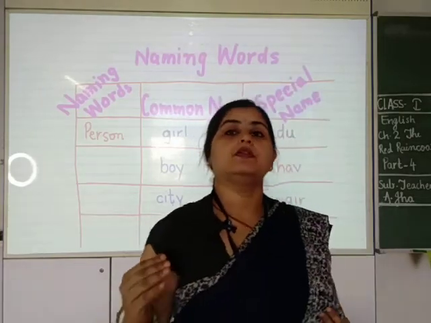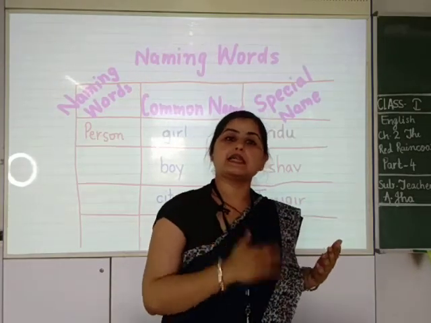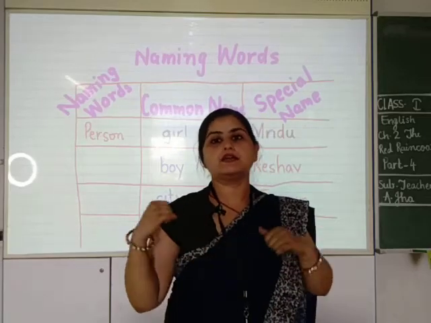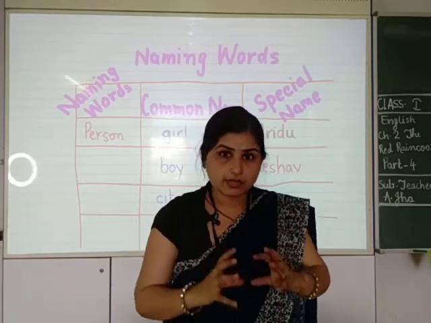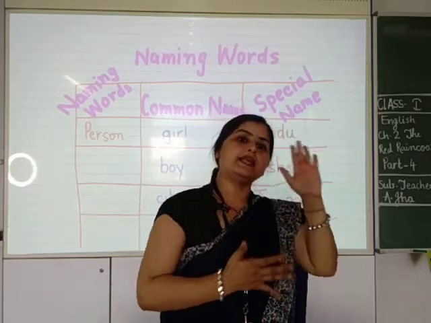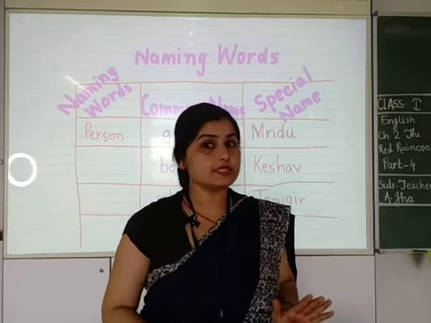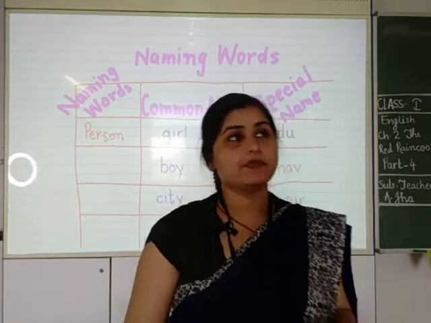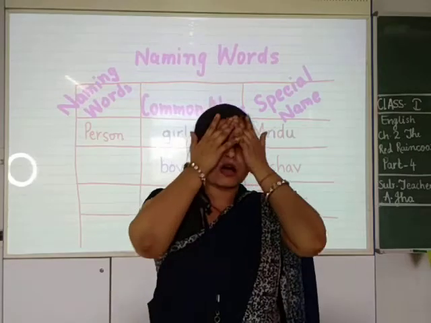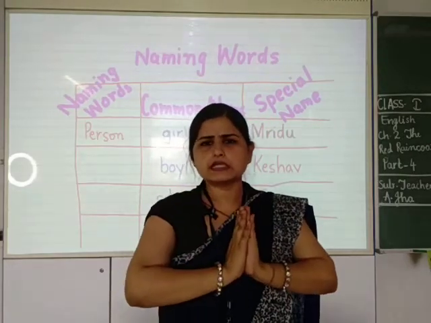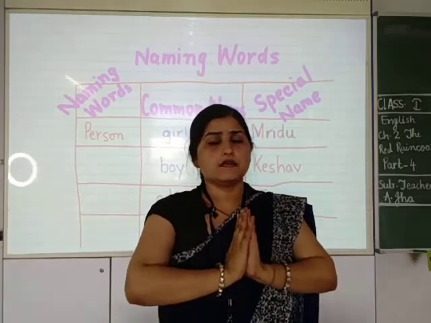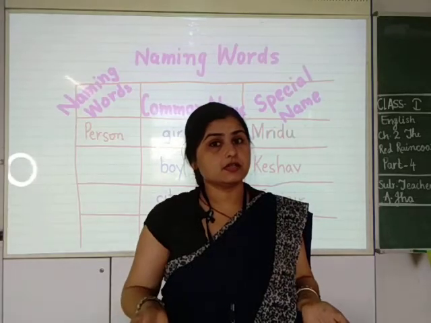Name of any person, place, animal or thing is called common. But अगर उसी common name का एक specified नाम हो जाता है, then it becomes special. जैसे हम बोलेंगे today is a hot day. But which day is today?